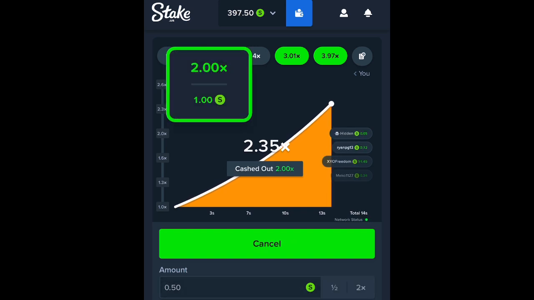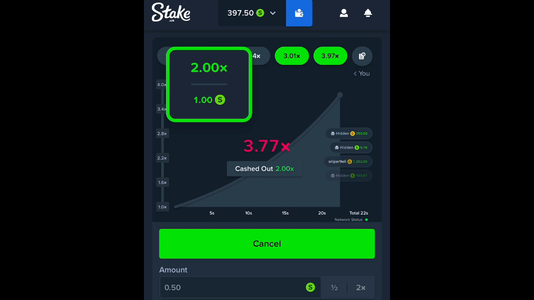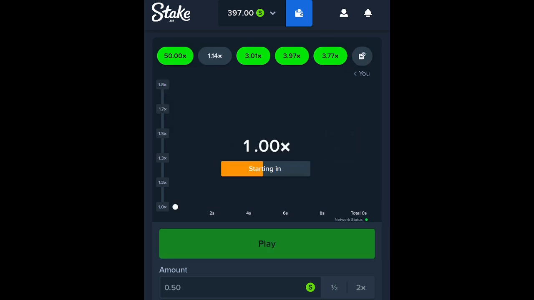So we've had a couple wins in a row, so that's good. And we're at $397.50. So after this one, it'll take that 50 cents, so we'll be $3 away from our goal today.